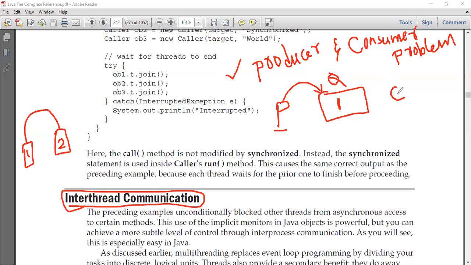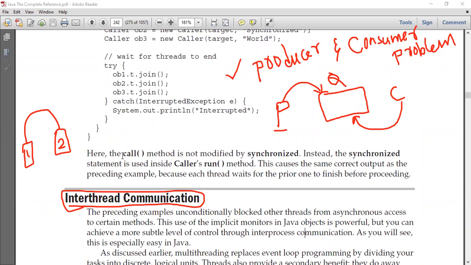Now what is the job of the consumer? Once the producer has produced a value, the job of the consumer is to consume this value. Once the consumer has consumed the value, the job of the producer is to produce the next value, called 2. Similarly, once the consumer has consumed, the producer is going to produce a new value called 3, and the consumer has to consume this value. Like this, it goes on.